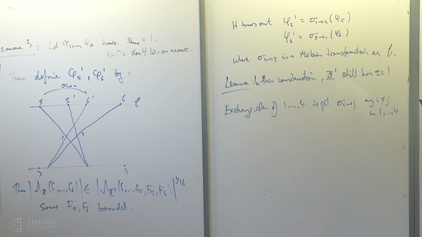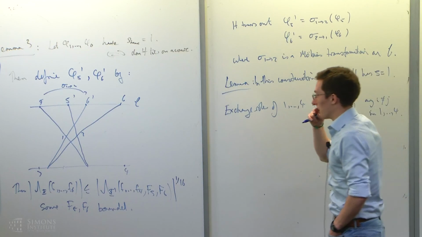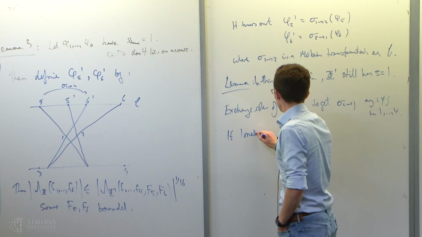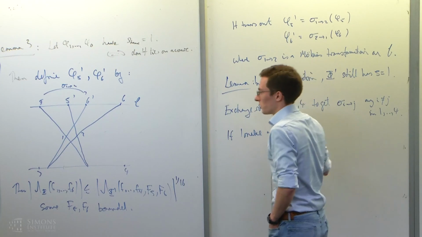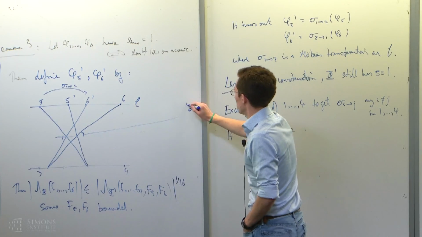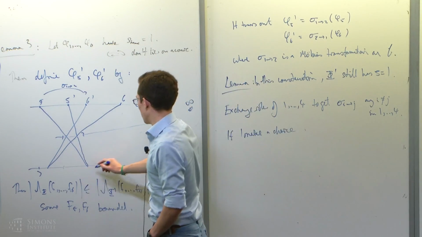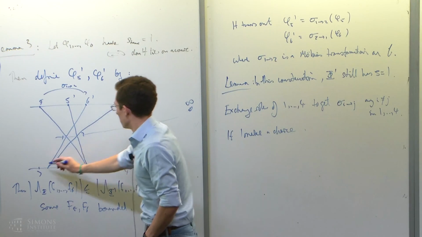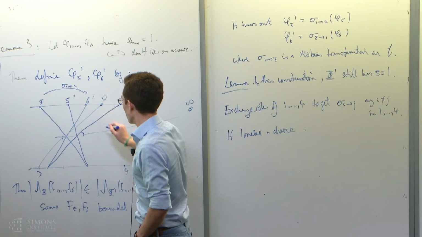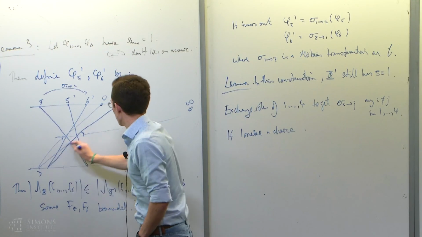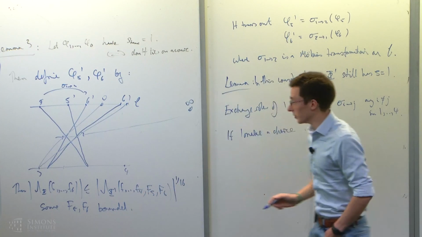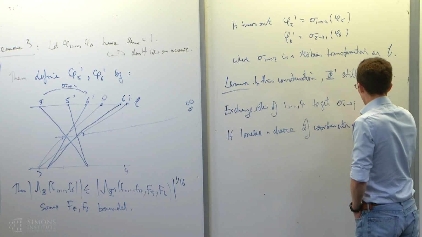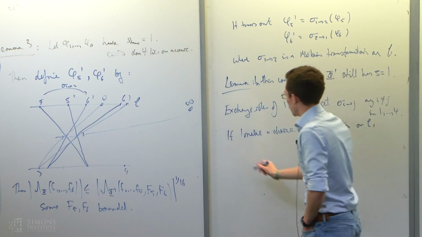That gives me a family of 12 different Möbius transformations. And then if I make some convenient choice, sort of, I don't know, the intersection of these two lines is going to be called infinity, and the intersection of these two lines is going to be called 0, and the intersection of, goodness knows, these two lines is going to be called 1 or something. So if I make a convenient choice of coordinates on L,